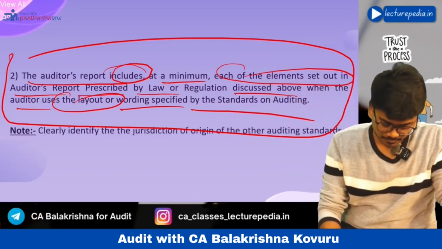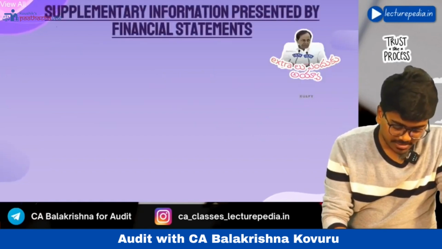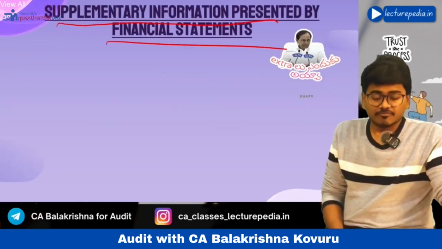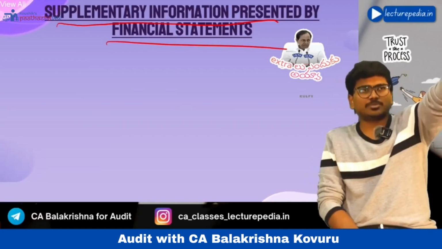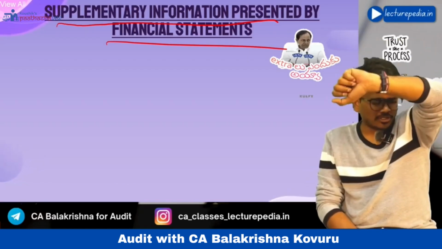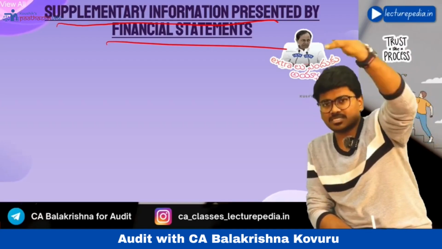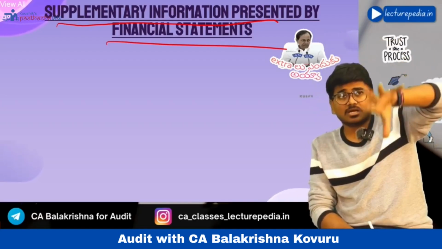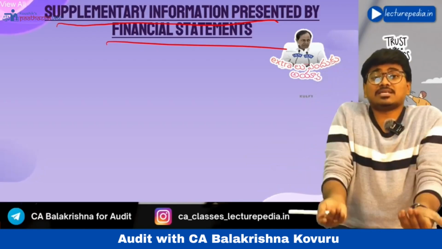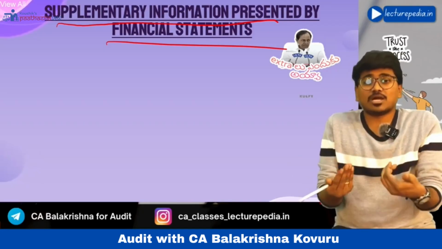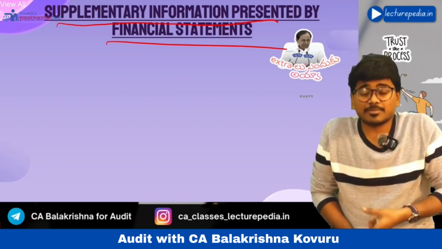Next, supplementary information presented with financial statements. Supplementary information means, for example, the management has prepared a profit and loss statement. In the profit and loss statement there will be sales, right? In the notes, the management has given region wise sales. This is known as supplementary information. This information is not required by the financial reporting framework, even then you are giving this information. So this is known as supplementary information.